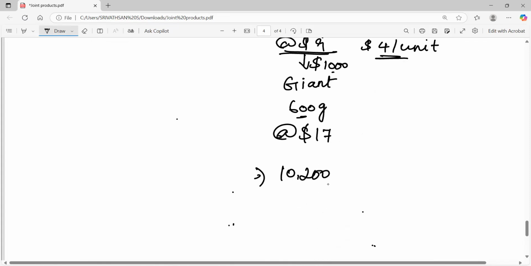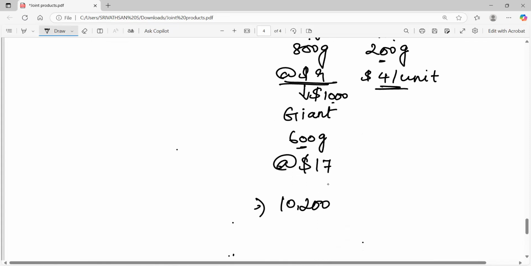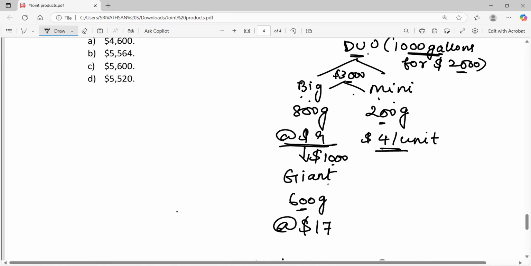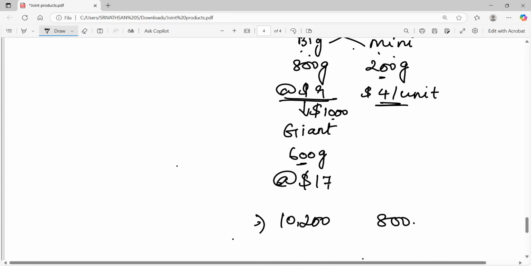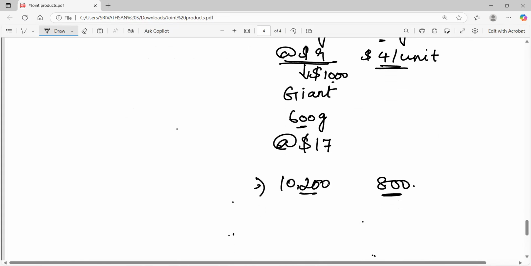So 200 into 4, we get 800 rupees. So total sales is 10,200 for giant and 800 for mini.